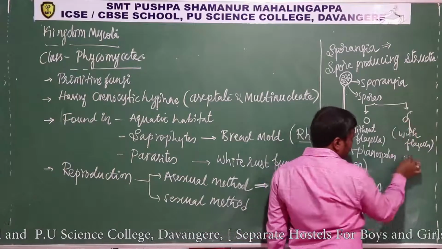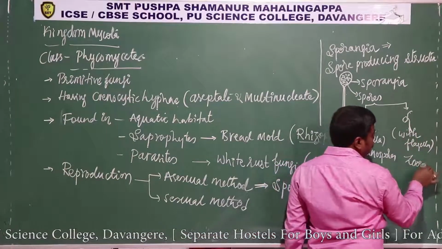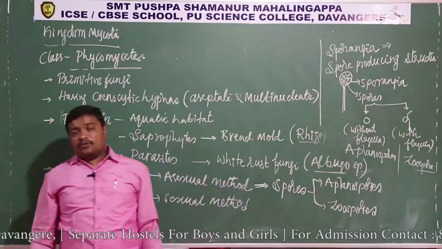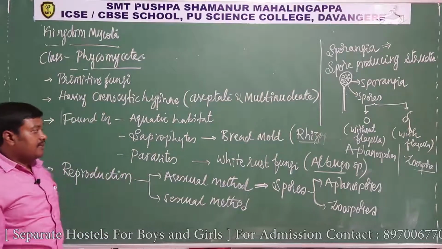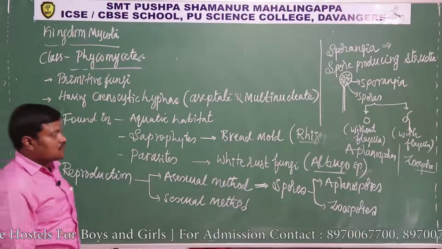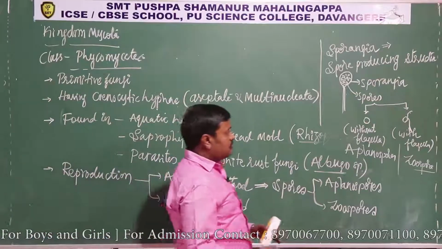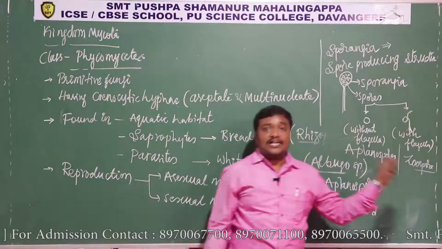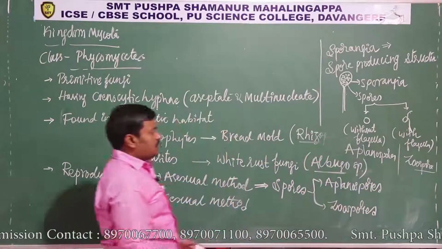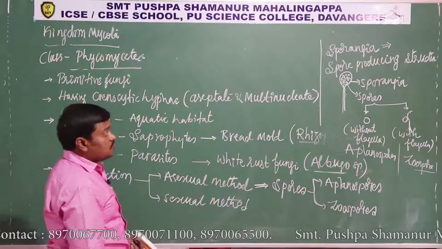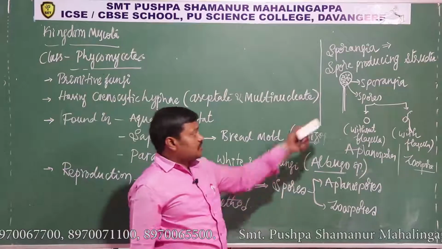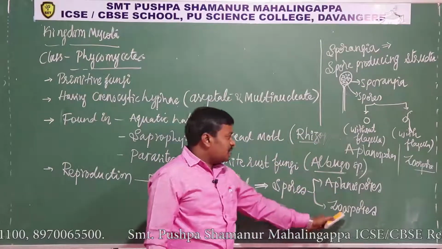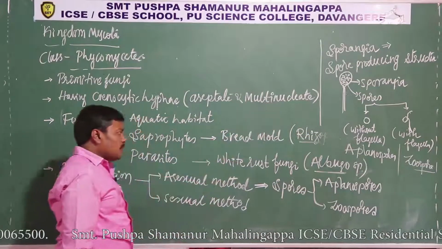Spores with flagella are called zoospores. So phycomycetes reproduce asexually by two types of spores, aplanospores or zoospores. Aplanospores are the spores without flagella, whereas zoospores are the spores with flagella. Both are produced within a structure called sporangia.